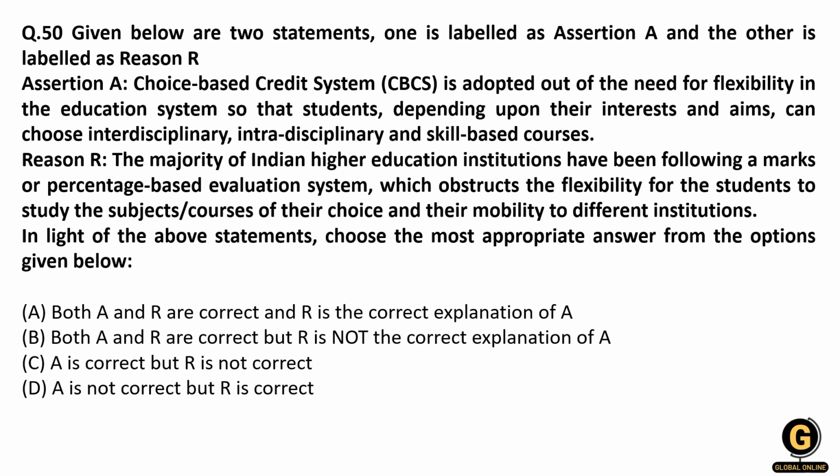So friends, in my earlier questions I have explained that CBCS comes into effect when you are given options. First are core courses, then there are elective courses. When you can choose elective courses and skill based courses in your graduation or semester, your grading will be based on the choice based credit system. Core courses are mandatory, then you choose elective courses from a pool of 10 subjects based on your interest and skills. So the first assertion is correct.